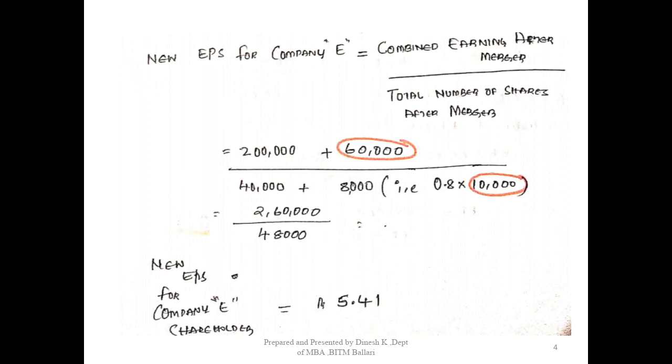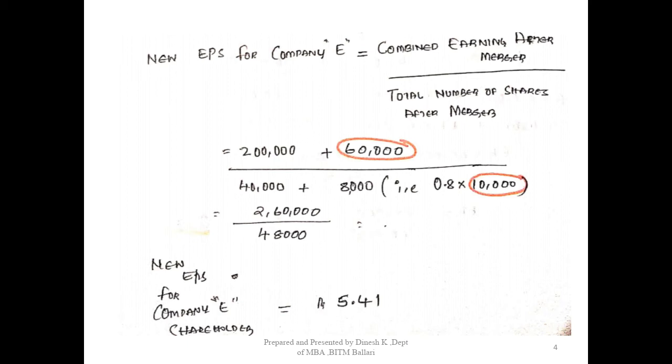Then plus, based on the exchange ratio, there were 10,000 shares of the target company. We take 10,000 shares of the target company, and in return for every one share we give 0.8 share. So if we take 10,000 shares, in return we have to issue fresh shares of 8,000.